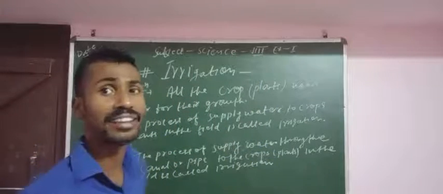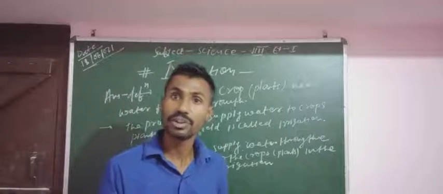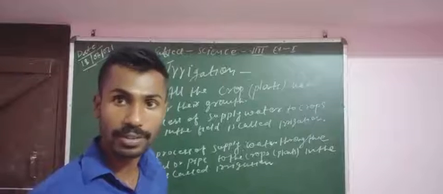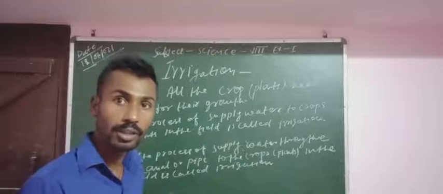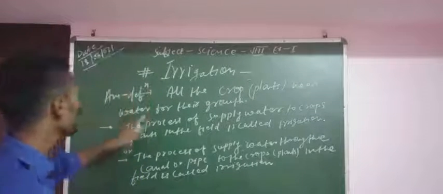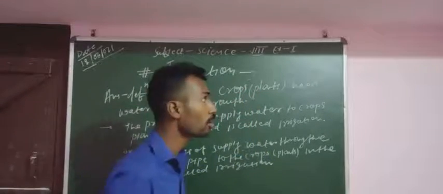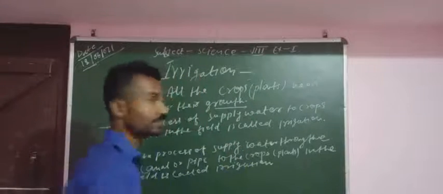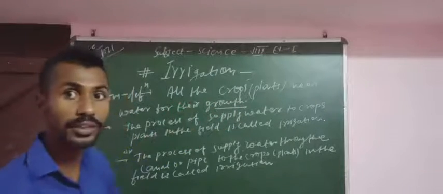Water is a necessary nutrient for living things. For example, carbohydrate, protein, vitamins, all are nutrients that are important for us. Similarly, water is very important for us for the different life cycle. So similarly, all the crops or plants need water for their growth. As you know, we have some idea why water is important for their growth.